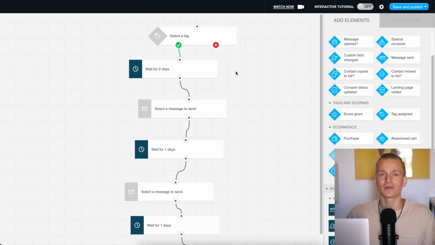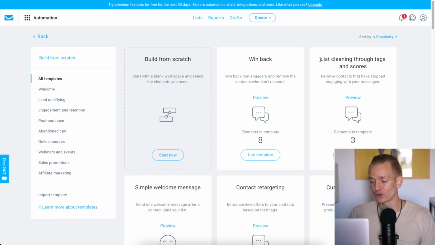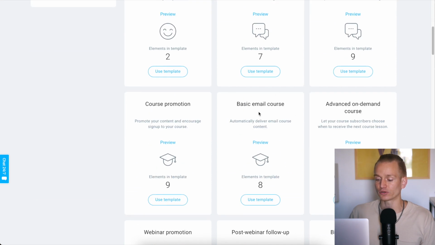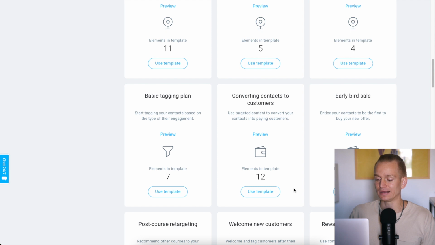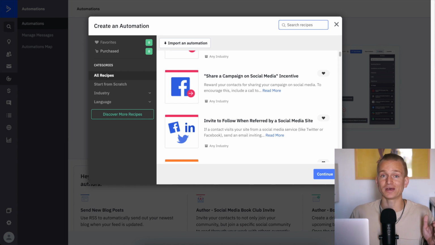So now, aside from that, you probably are thinking, okay, so which one is better, GetResponse or ActiveCampaign when it comes to automations? And honestly, there's quite a lot of different things to look into. So GetResponse is pretty damn good when it comes to automations. If you look here, as you can see, what I like as well, they do have a lot of these pre-made automations. So you can just basically click a button and insert this template and you don't really need to think much. But when it comes to ActiveCampaign, ActiveCampaign takes it to the next level.